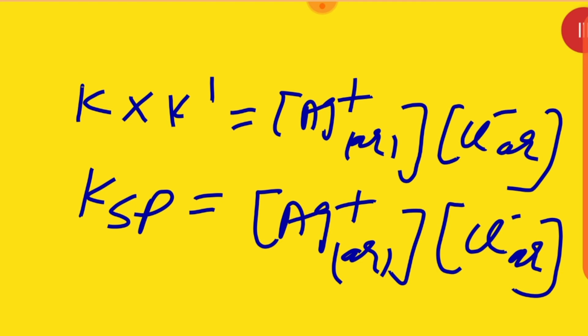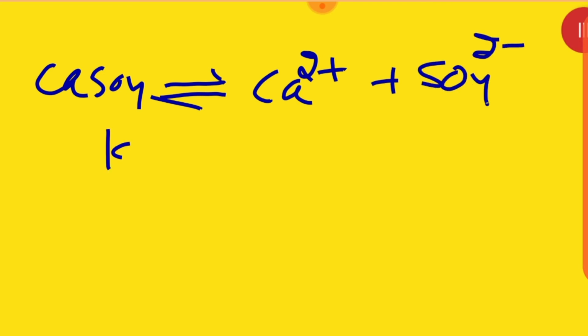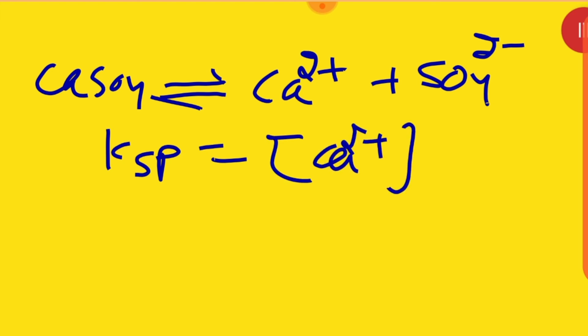Same way, you can write over there any ions. I'm taking some other examples for you people. You must see, all of you. Let it be calcium sulfate. For calcium sulfate, what will be there? Ca2+ plus SO4 2-. Then KSP will be Ca2+ into SO4 2-.